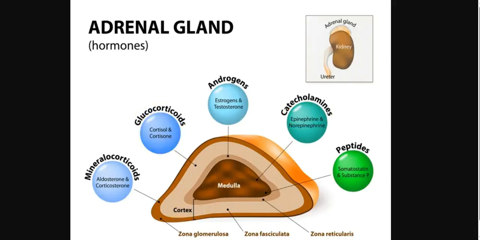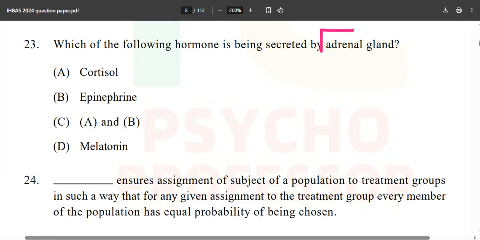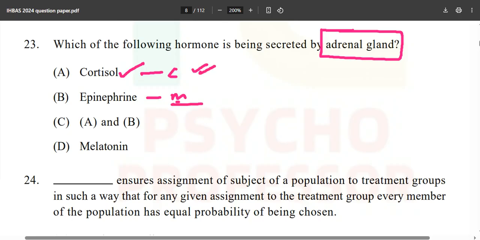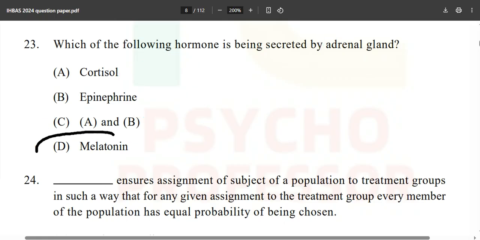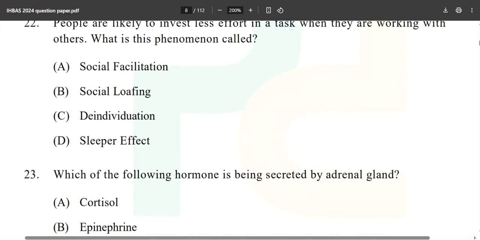So now you know the adrenal gland releases cortisol from the cortex and epinephrine from the medulla. These are glucocorticoids, and these are catecholamines. And option C, A and B, becomes correct. Don't forget to comment down below from where melatonin is getting released.